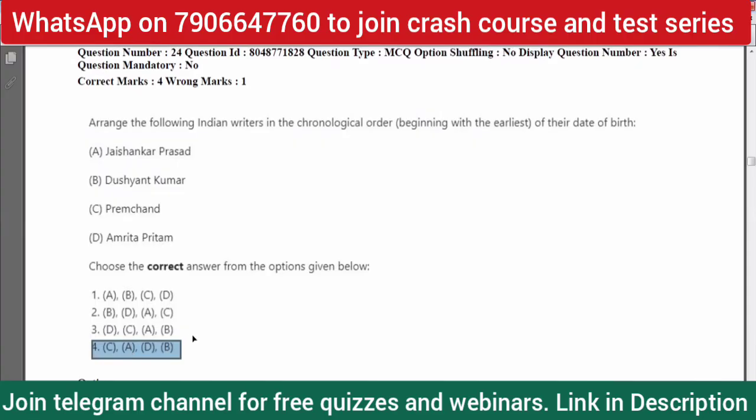Now, this question draws our attention towards Indian writing in English, but not only that, it's Indian writing per se, because all these writers were certainly not writing in English. Their works have been translated into English, but not that much. Premchand is of course being translated now. But all these are related to Hindi literature.